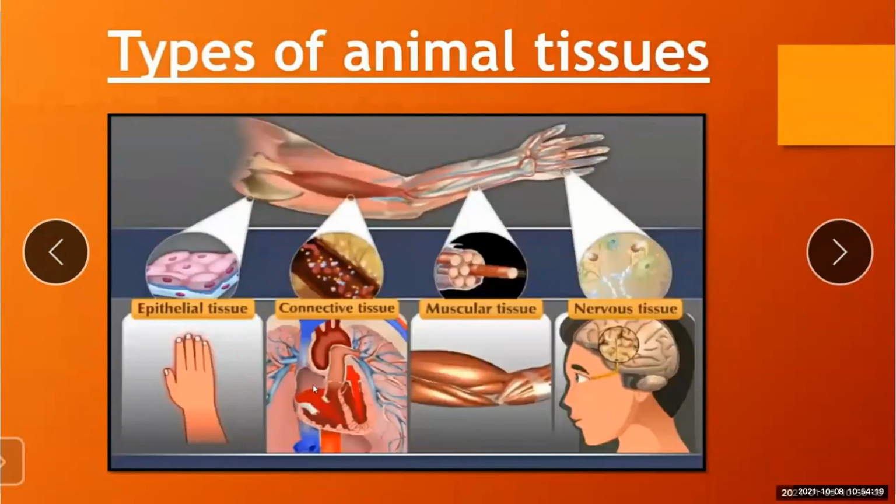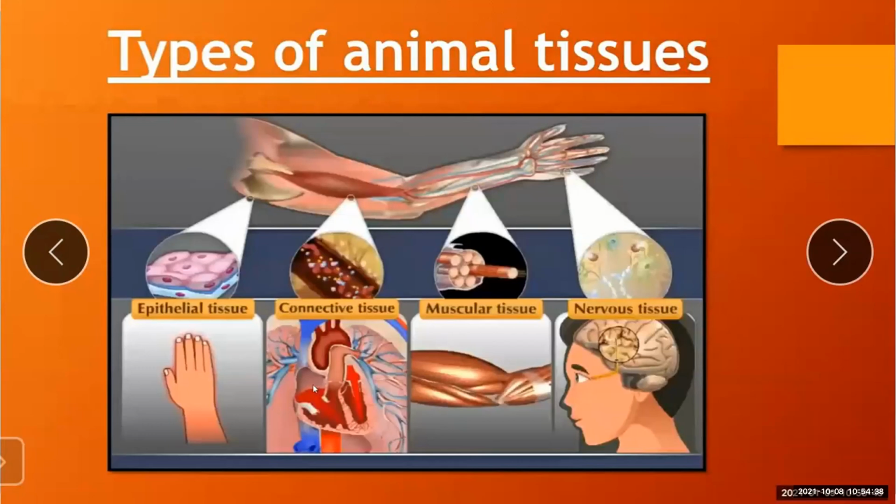Understand up till here? And these tissues form various organs of the body, and the functioning of each of these organs is as per the tissue that it contains.